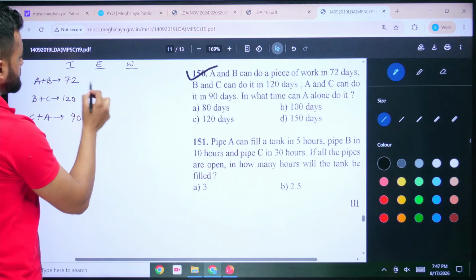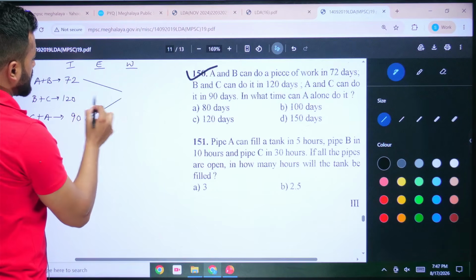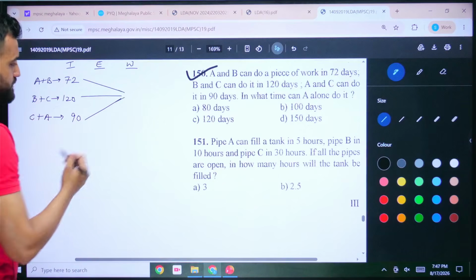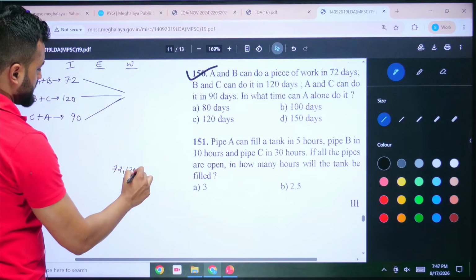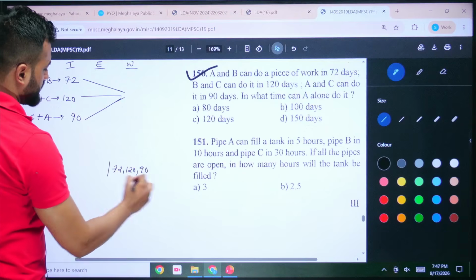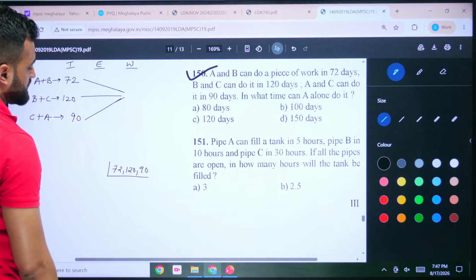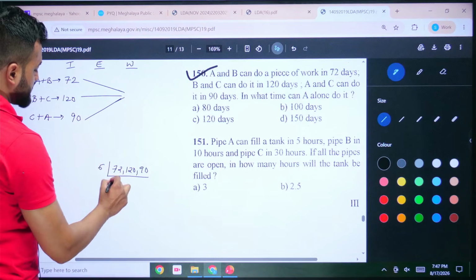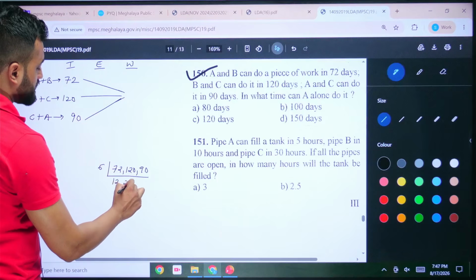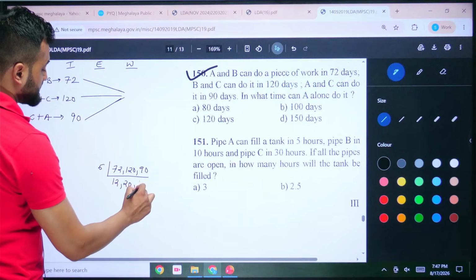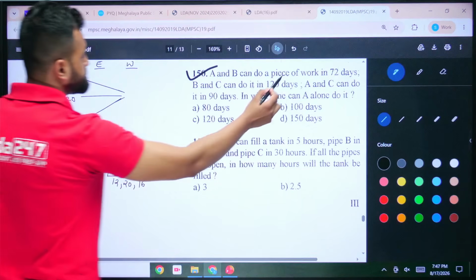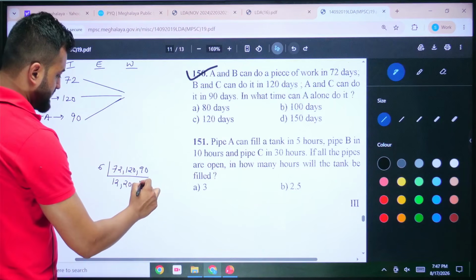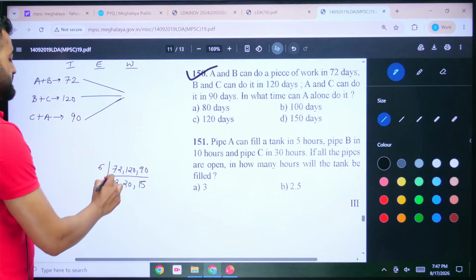So find the LCM of these 3 numbers. What will be the LCM of these 3 numbers? So just do it quickly. I'll do it out here. 72, 120 and 90. You take big numbers like 6 I can take, right? 6 12s are 72, 6 20s are 120, 6 15s are 90, yes.